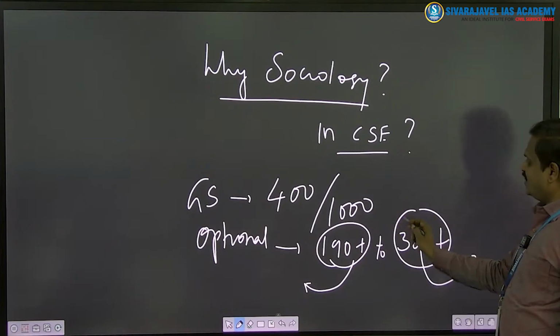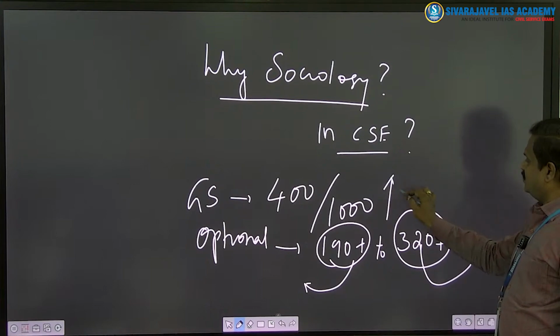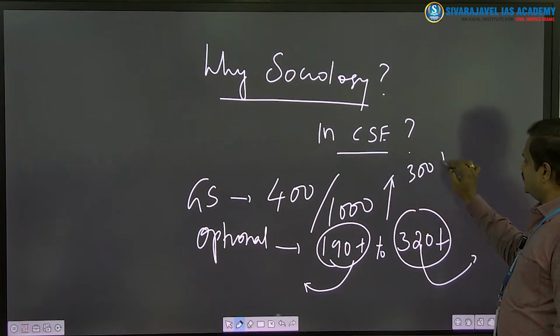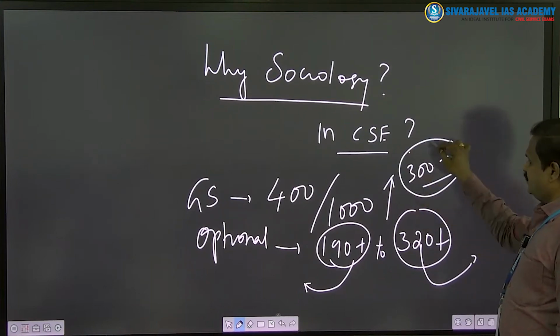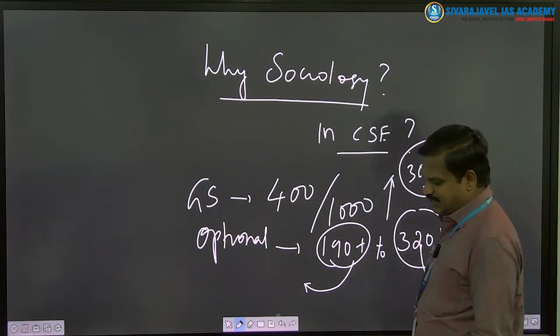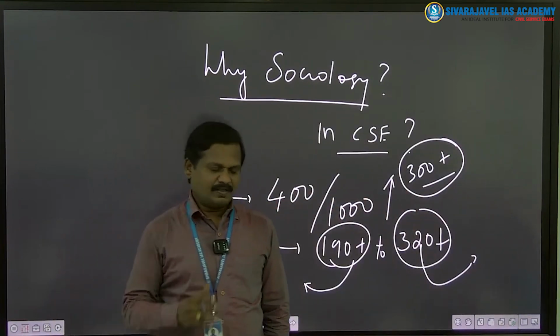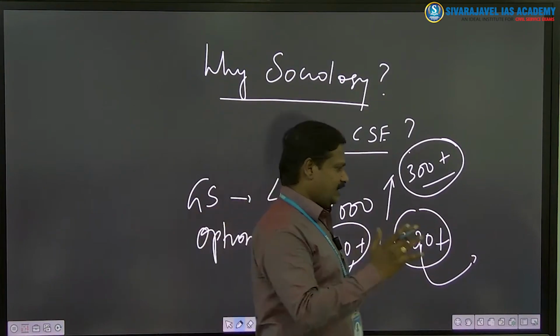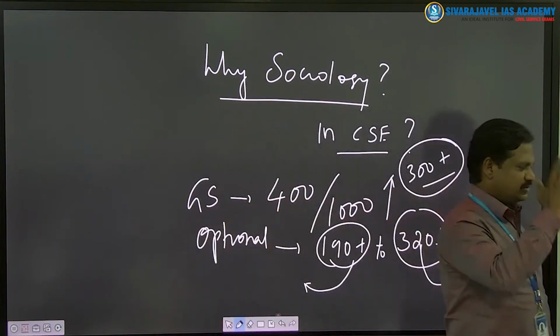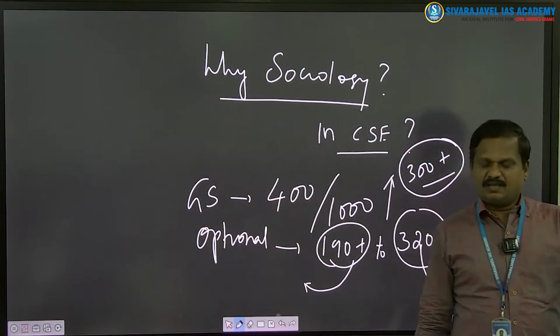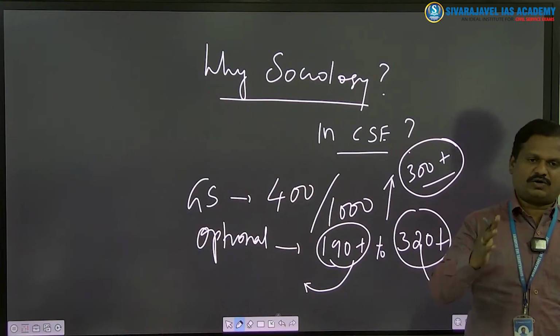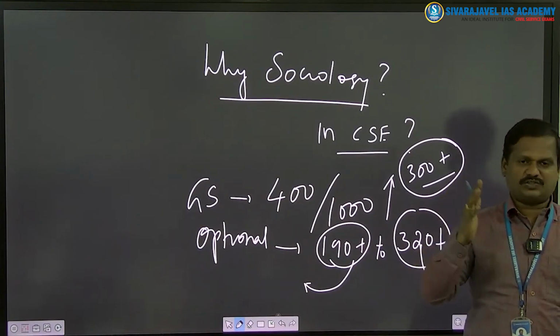So if you can cross this 300 in sociology, or for that matter any optional paper, you will be there in the list of top 10 or top 20 students.